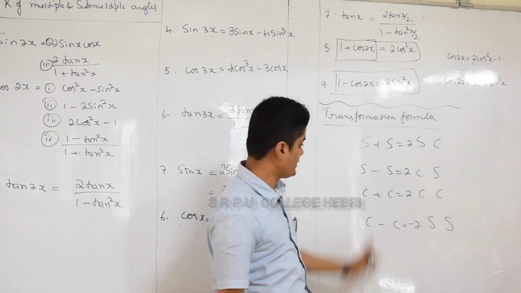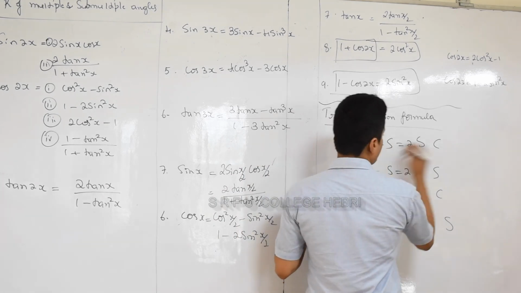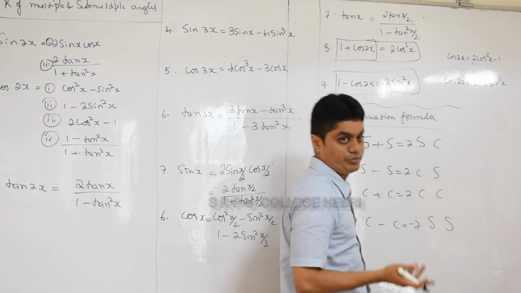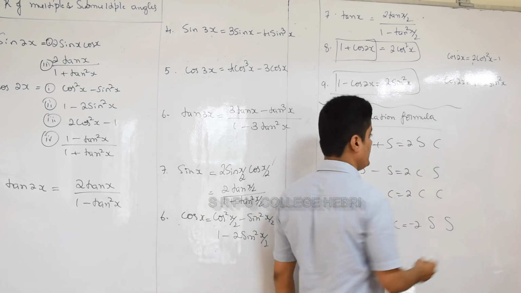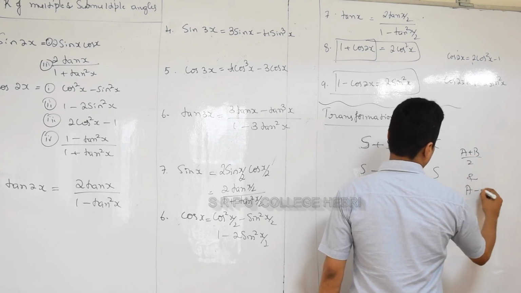So if you write this, you will get all the 8 formulas. Suppose you want to convert addition into product, you should use s plus s is 2ssc. s means sine, c means cos, remember. So what angles come here? a plus b by 2 and a minus b by 2.